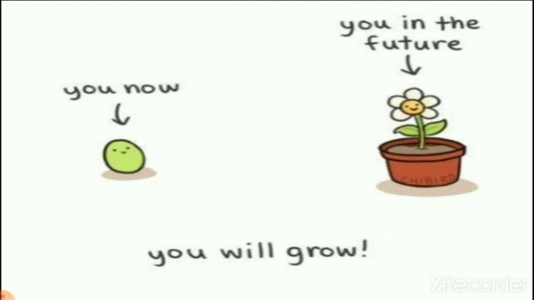So in this lesson number 7, we learn something about your body. So we learn about your growth and different parts of our body, right? This picture shows you that you are becoming big, right? So let's start our today's topic.